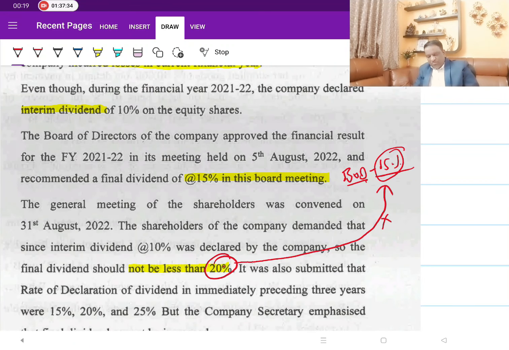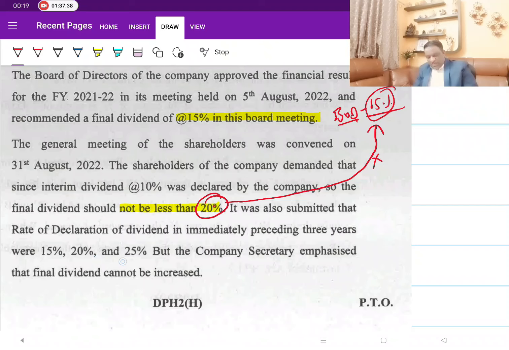But the shareholders are demanding this. That is what he is saying. The company secretary emphasized that the final dividend cannot be increased, because in the AGM you can't decide 20%. It's not possible, for the simple reason that the board has recommended only 15%. So making this 20% payment is not possible. That is what you need to answer.